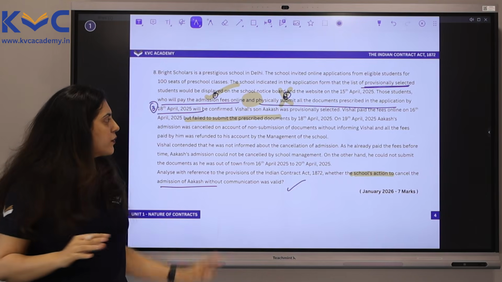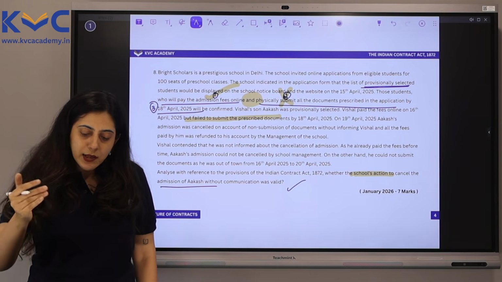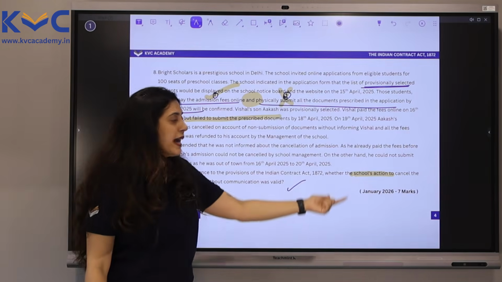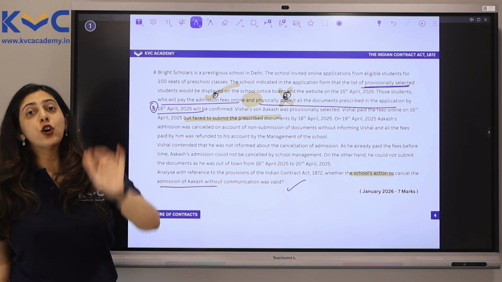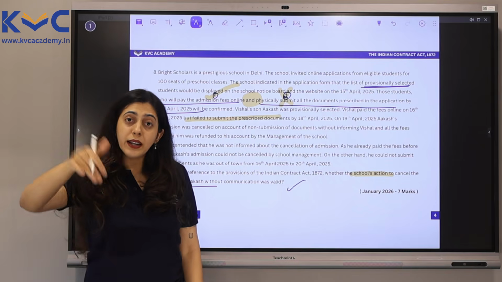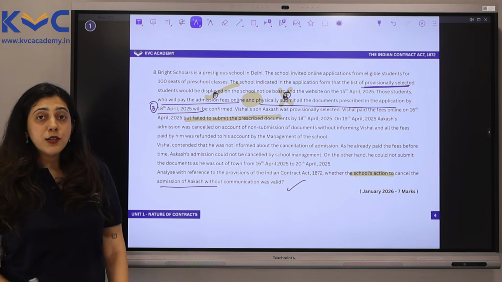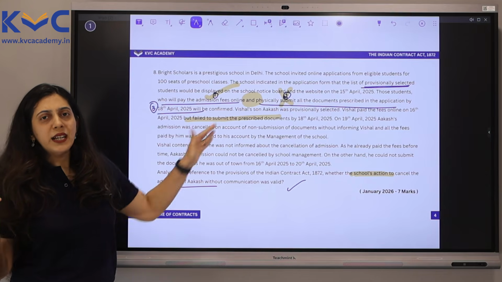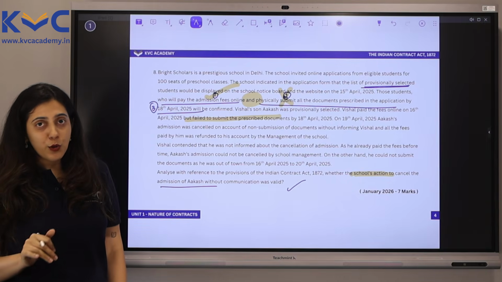Then you will explain the facts of the case, a brief summary of this. Then you will give your conclusion. The conclusion may say: applying the above provisions of the Indian Contract Act 1872, the school's action to cancel the admission of Akash without communication is valid because Vishal did not fulfill the second condition, and the fulfillment of both these conditions was required for the contract to be valid. 7 marks, January 2026. See, I told you, it's just the length of the question that looks like a lot, but when we go to the detail, point by point, it does not seem that difficult at all. But you have to be very conceptually thorough to solve this.